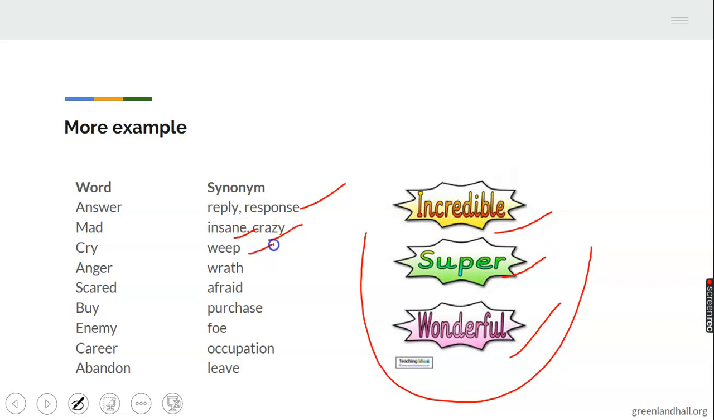Cry, weep. Anger, wrath. Scared, afraid. Buy, purchase. Enemy, foe. Career, occupation. Abandon, leave. You can see those are synonyms of the words that have been given.